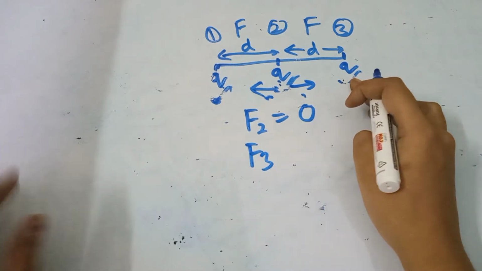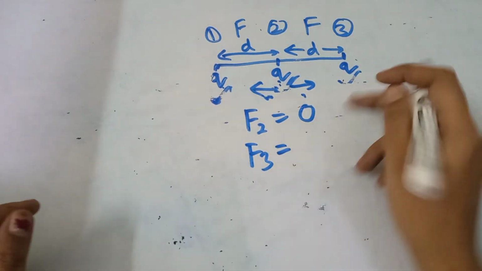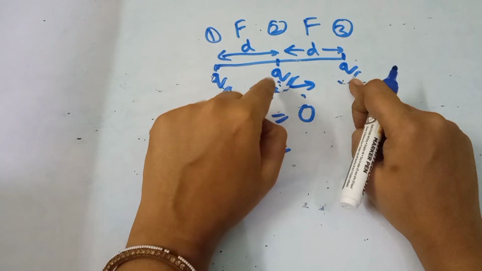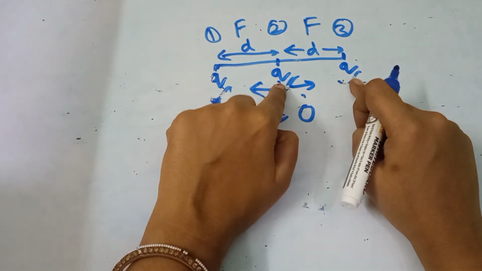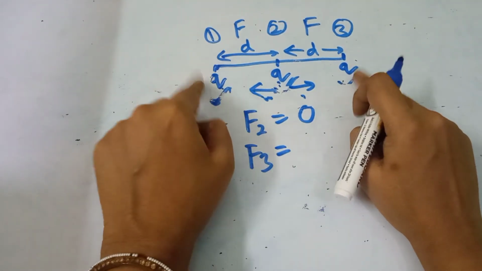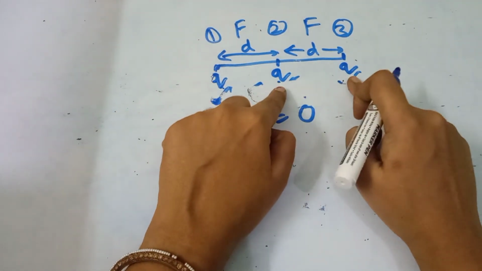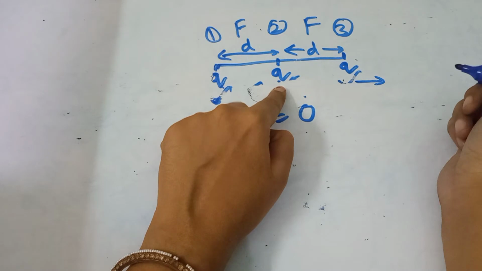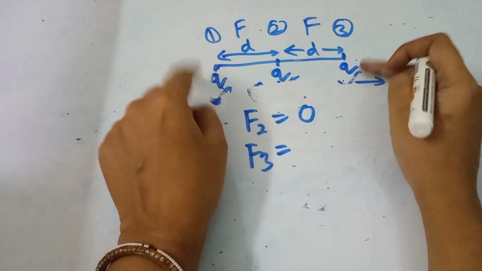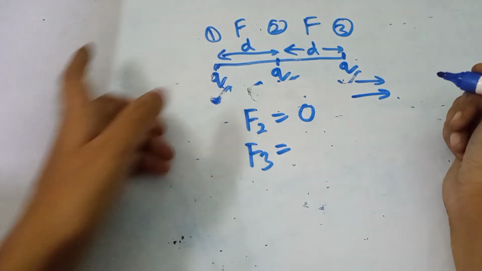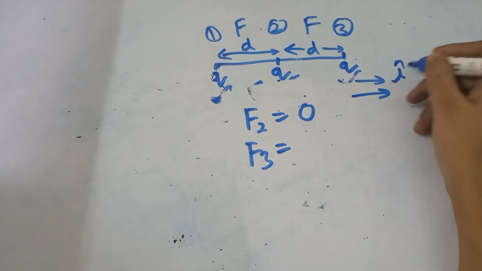Force on the third charge. Force on the third charge is due to these two charges and these two charges. Again, the force between these two charges will be in this direction. Force between these two charges will also be in this direction, and this is the i cap direction.